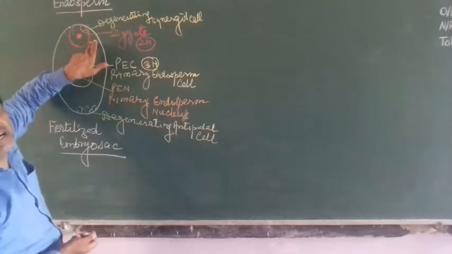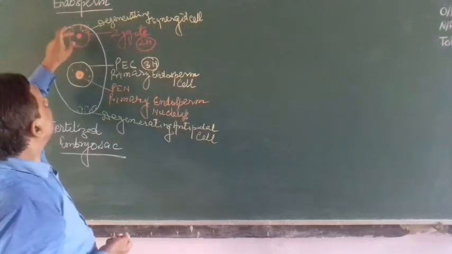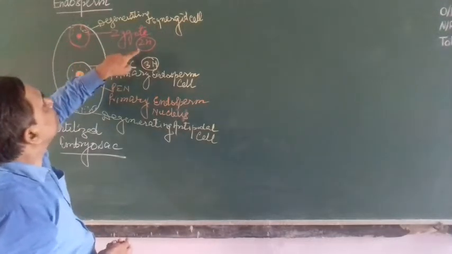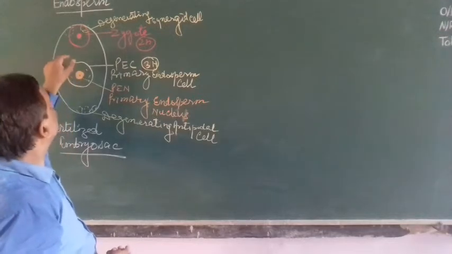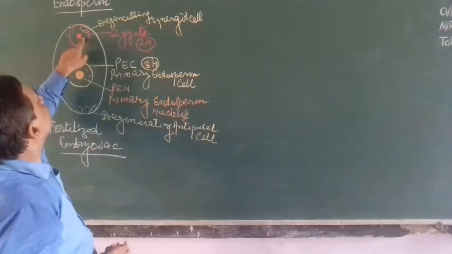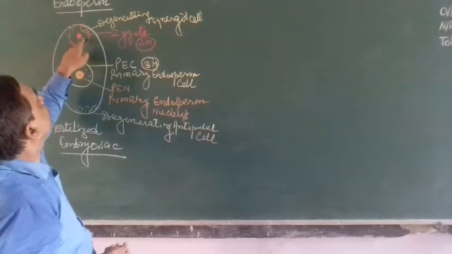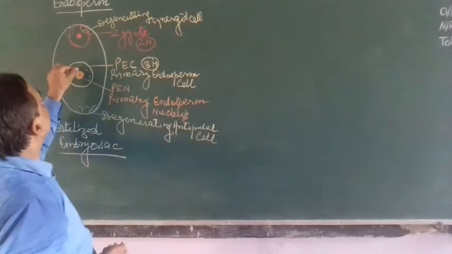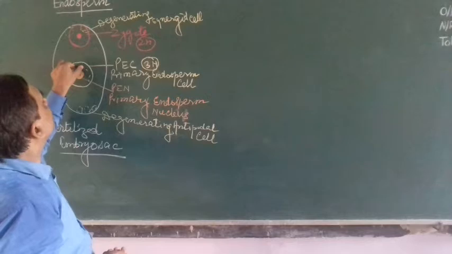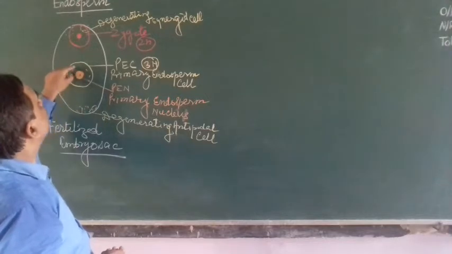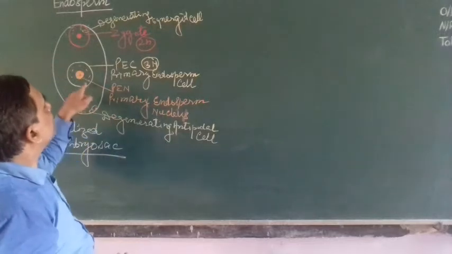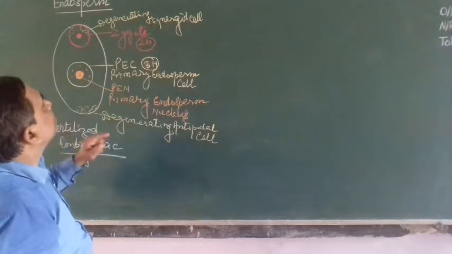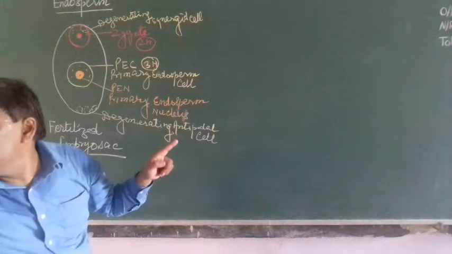Due to fusion of the male gamete and the egg cell, the zygote develops; it is 2n. Here, the two nuclei of the secondary nucleus or central cell and one male gamete form 3n. So this is the primary endosperm cell and this is the primary endosperm nucleus, PEC and PEN.